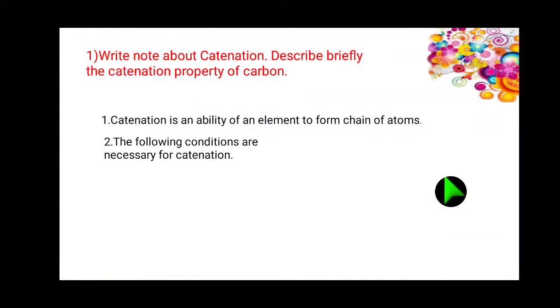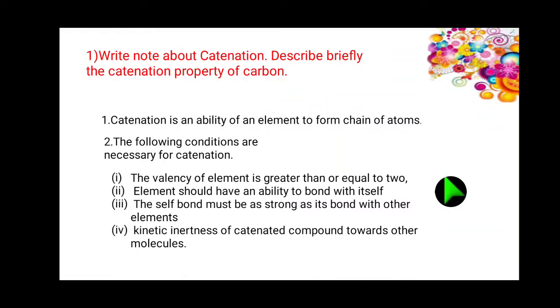Point number 2. The following conditions are necessary for catenation. First condition, valency of the element is greater than or equal to 2.